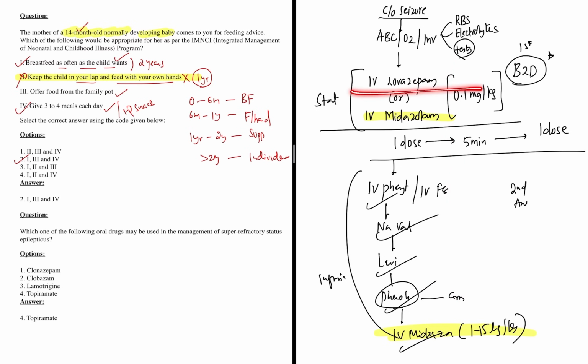We'll start with IV lorazepam or midazolam, start dose, followed by one more dose after 5 minutes. Then we'll start infusion if the patient doesn't respond. You can go for phenytoin or IV fosphenytoin, sodium valproate. Then you can go for levetiracetam. Each 5 minutes you can shift.